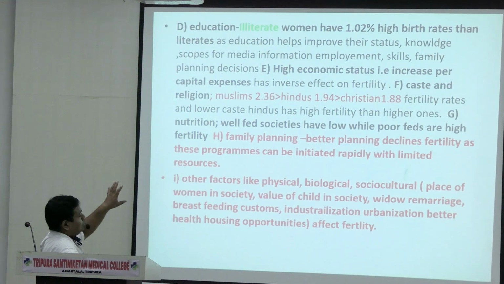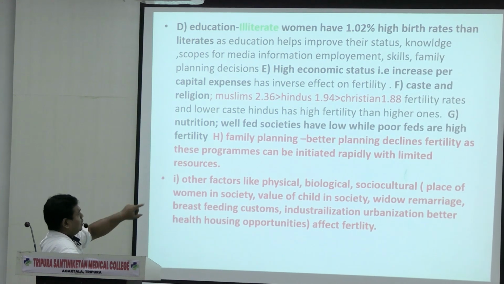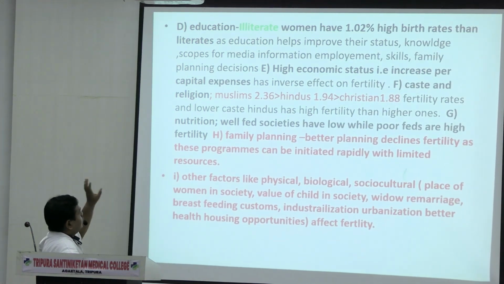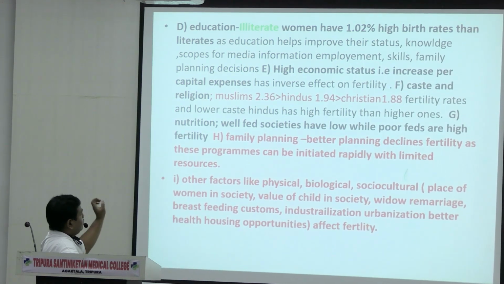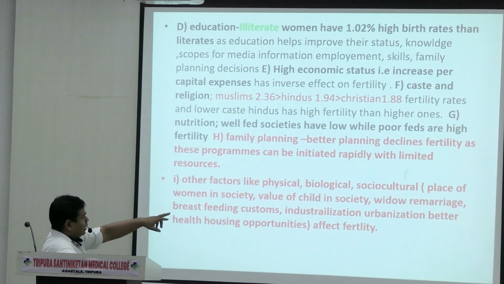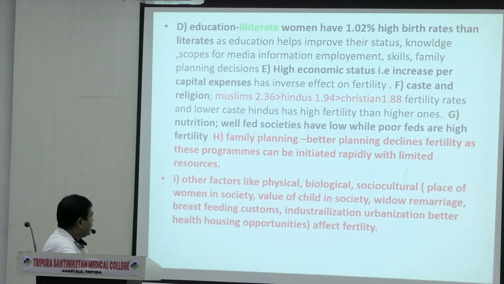See, this thing I will explain. Everything is in your book. You have to write it. At least one or two lines from this part. Okay, this thing is Muslim, Hindu, the caste part. These are extra. At least you have to mention education, higher economic status, caste and religion, family planning. Better family planning declines fertility. This program can be initiated rapidly with limited resources.